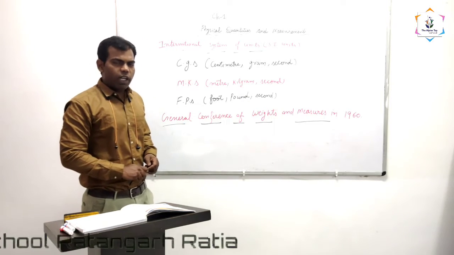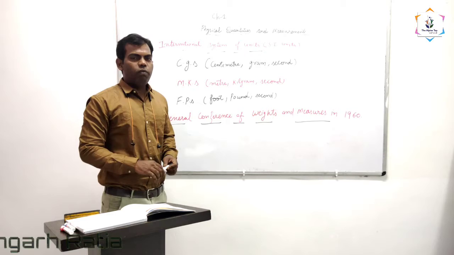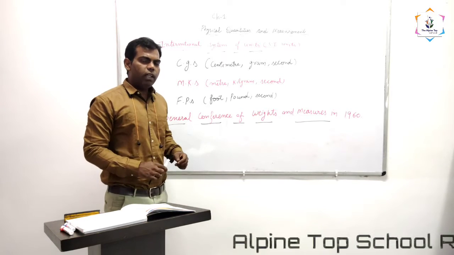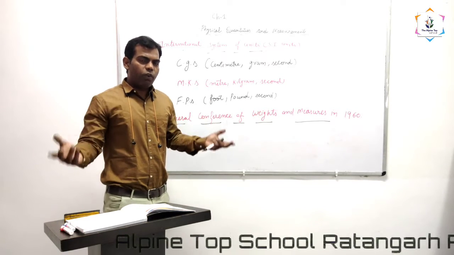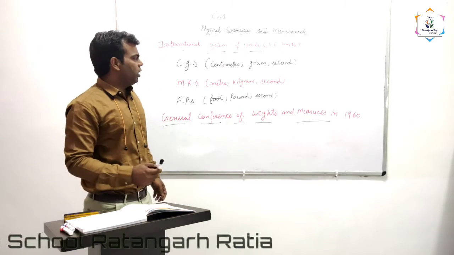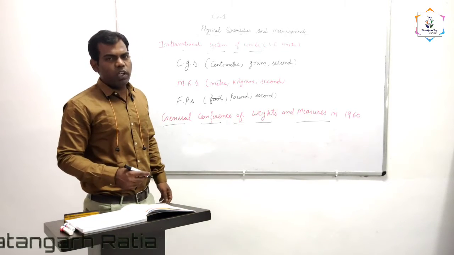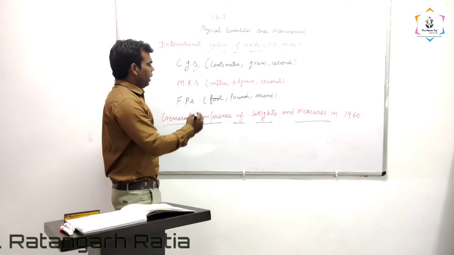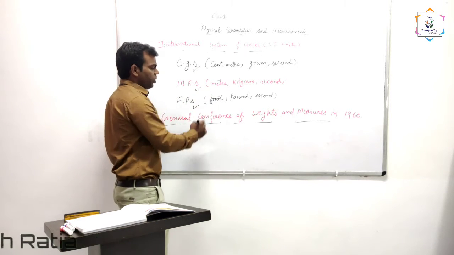It was organized in 1960. Why was this conference made? To avoid the confusion about measurements. So they devised the system of units, like the CGS system, MKS system, and FPS system.